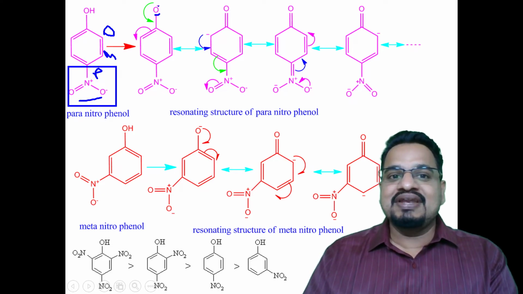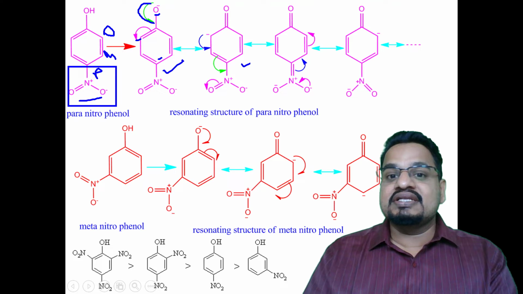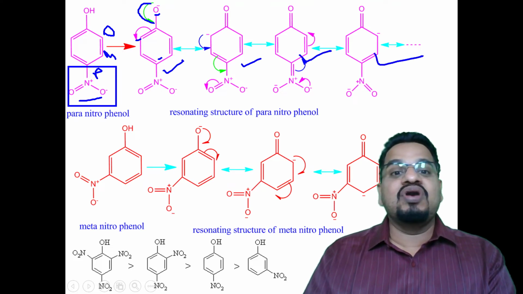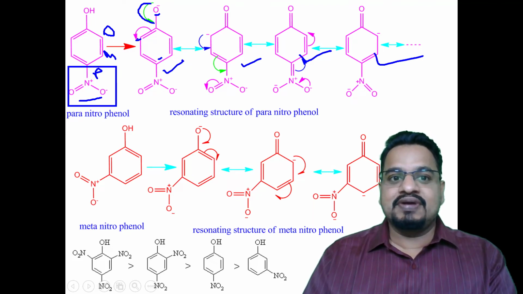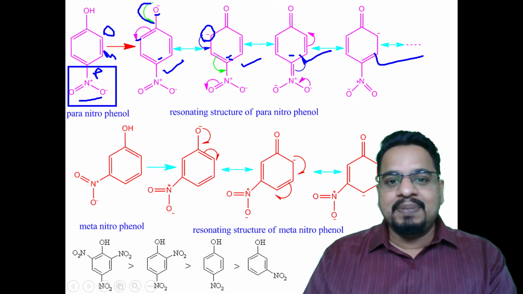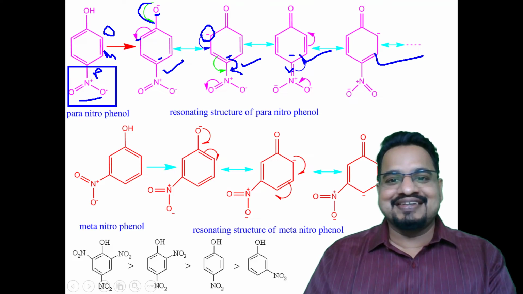Check here, oxygen is having a negative charge, it will give the electron here, then it will form a negative charge here, then here, and likewise the number of canonical structures which are possible are these 4 different canonical structures. And this negative charge will come first to the ortho position here, then it will go to the para position, that is here. Understand? So once the negative charge comes here, it will form a double bond out here. See here, carbon and nitrogen having the double bond.